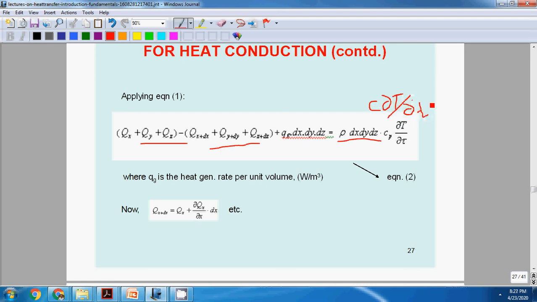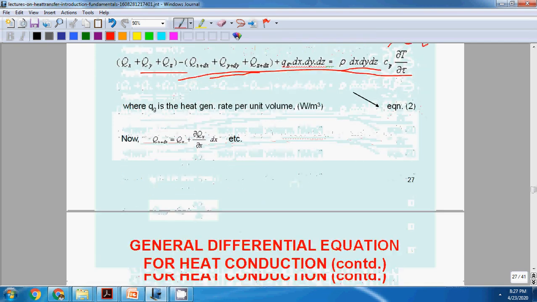This entire derivation I have done in the lecture video of the three-dimensional conduction equation. The same derivation I have done here. I want to explain the concept of thermal diffusivity.